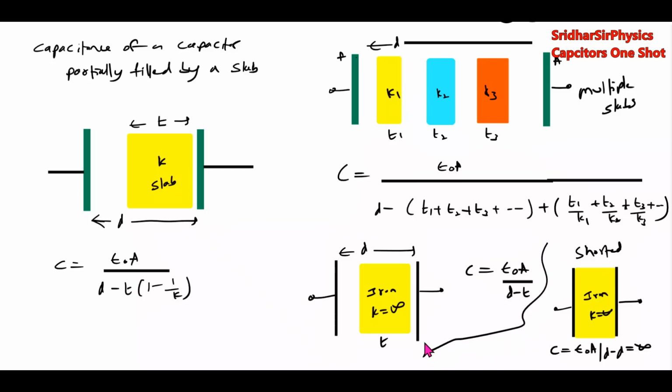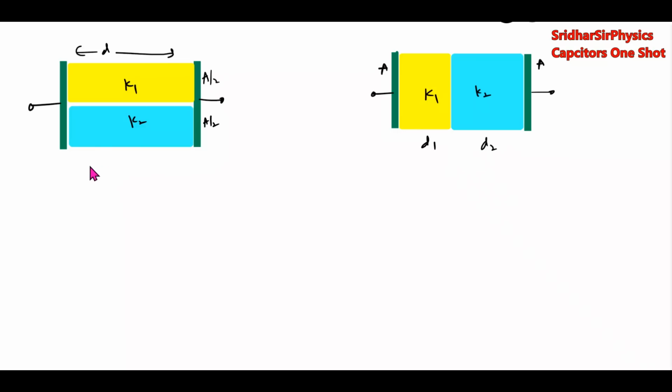Okay, dielectric slabs, if it is partially filled, so there's one basic idea. Then we'll take the equivalent capacitance. So यहाँ पे जो charge will enter, a part of charge will flow here, a part of charge will flow here. So this will become parallel. Then this is equivalent to two capacitors.